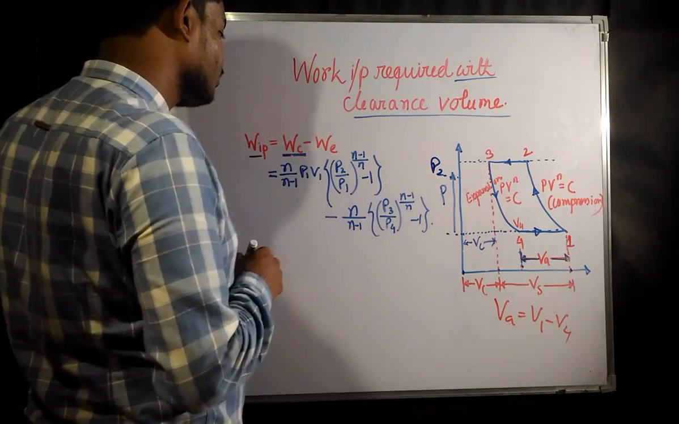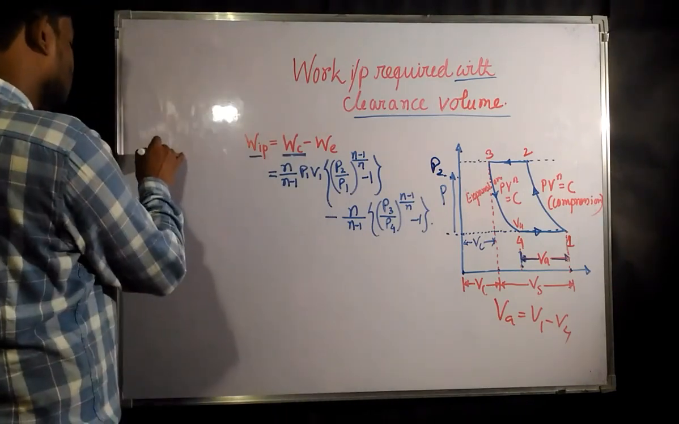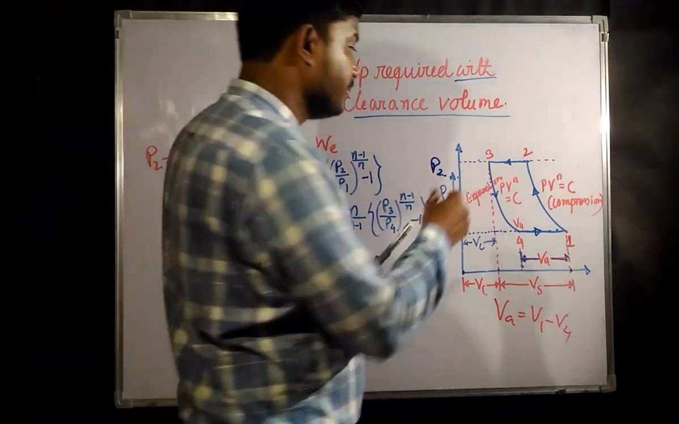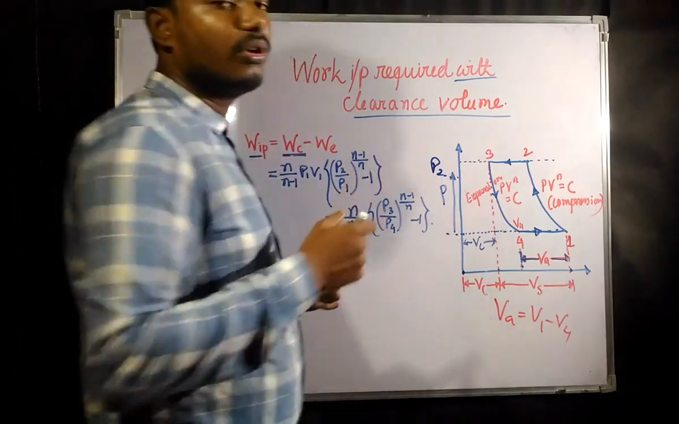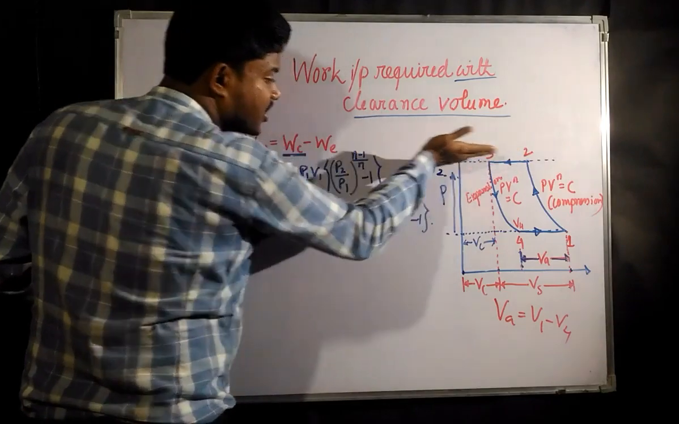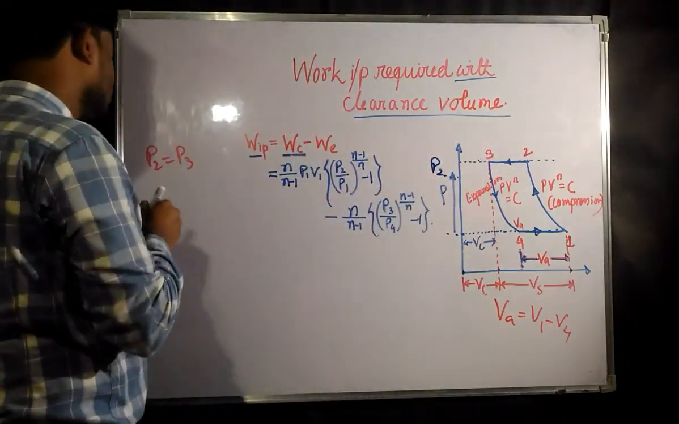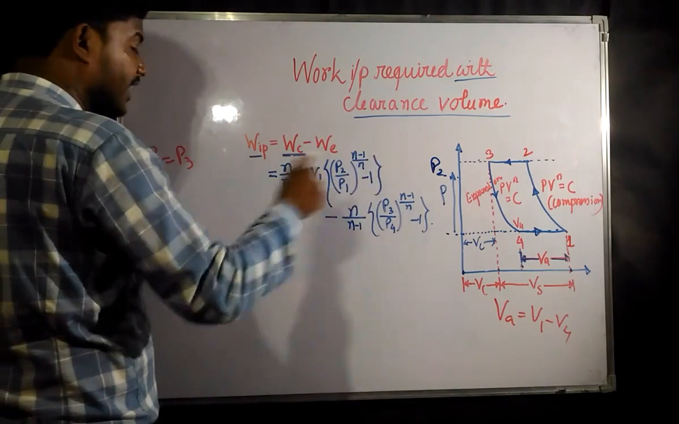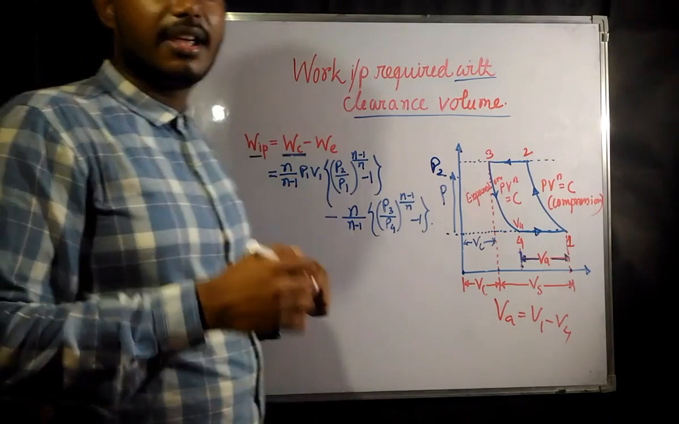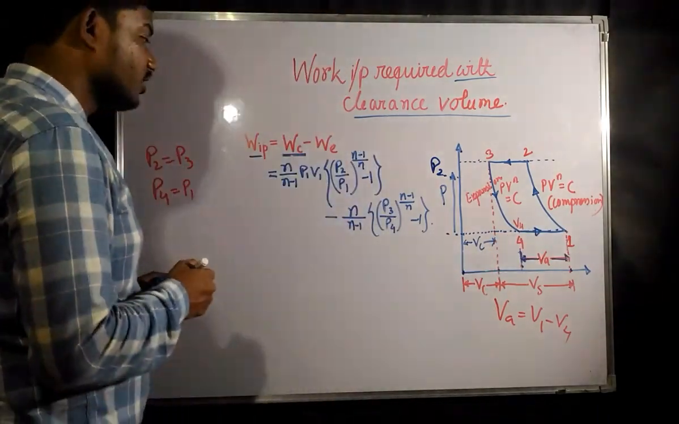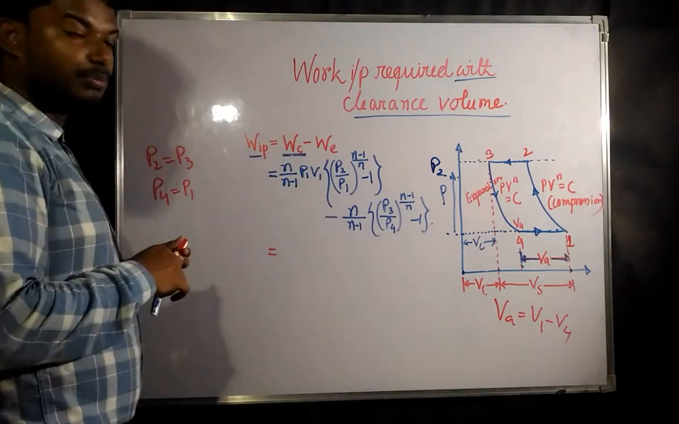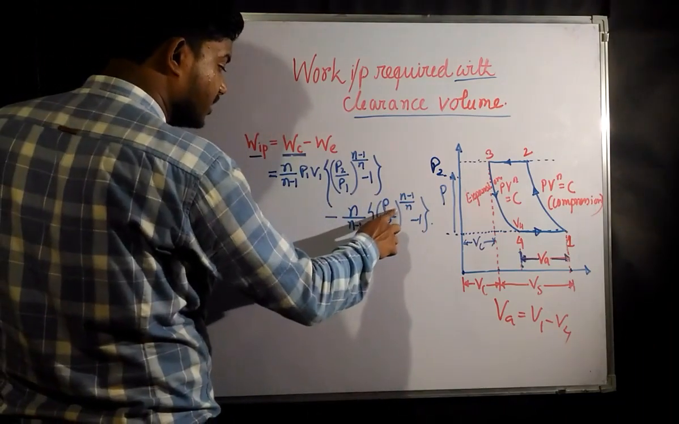Now, if you simplify this, from here you will know that P2 is equal to P3, because the discharge happens in a constant pressure process. 2 to 3 is a constant pressure line, parallel to the volume axis, so P2 is equal to P3. And again, P4 is equal to P1. So now if you simplify, since P2 is equal to P3, you can directly write P3 equals P2.